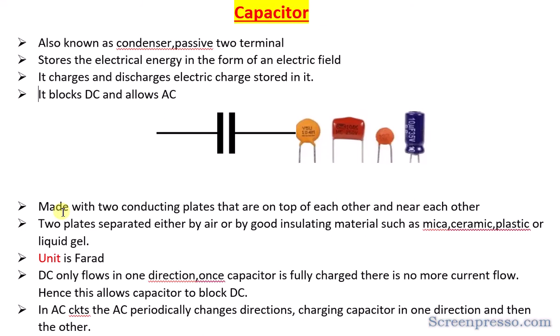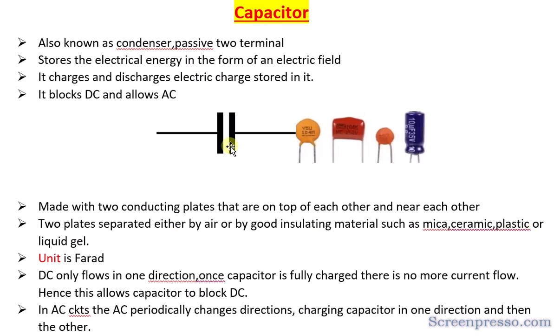It is made up of two conducting plates, as I told you already. These are the two conducting plates, one and two, that are on top of each other and near each other. One more interesting thing is that the two plates are separated either by air or by a good insulating material, such as mica, ceramic, plastic, or sometimes liquid gel.